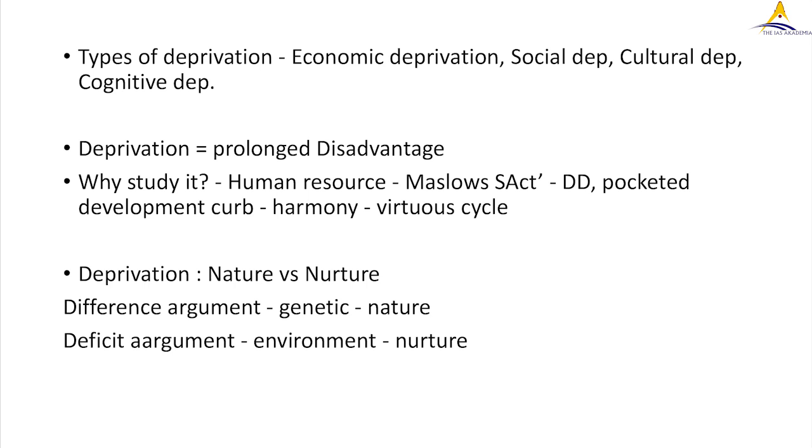Now we move on to the types of deprivation. There's economic deprivation, social deprivation, cultural deprivation, cognitive deprivation. Okay. So economic deprivation में क्या होता है? There is lack of accessibility of resources or the inability to utilize the available resources, because in economy there is always a give and take and everything has a value. So you need to pay that value in order to avail that resource. So that is absent.